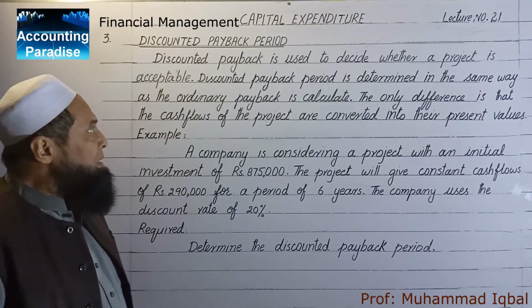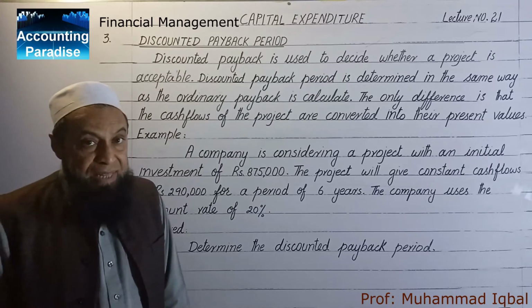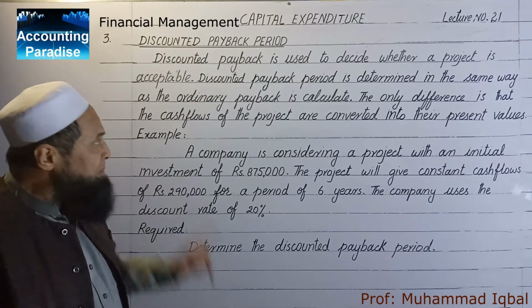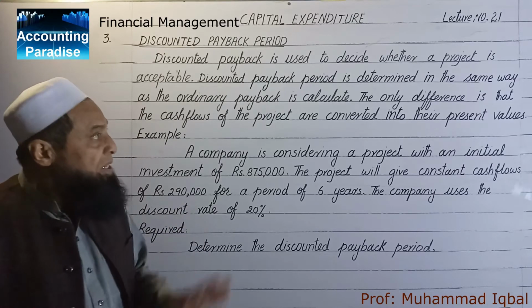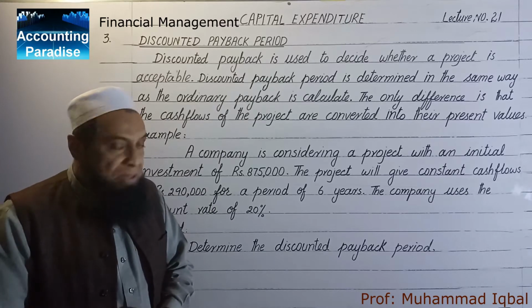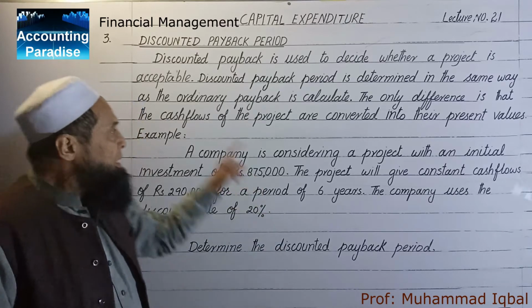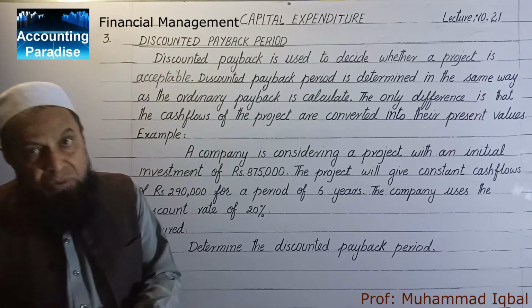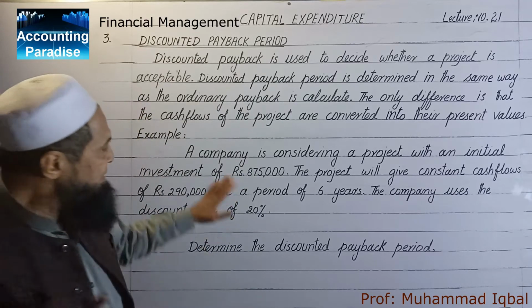Discounted payback is used to decide whether a project is acceptable. Discounted payback period is determined in the same way as the ordinary payback is calculated. The only difference is that the cash flows of the project are converted into their present value. Here is an example.